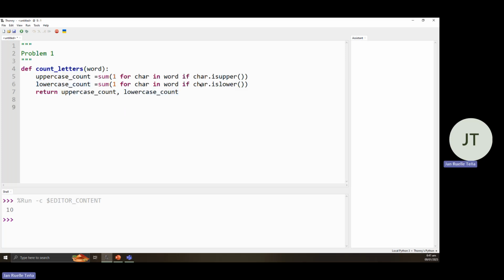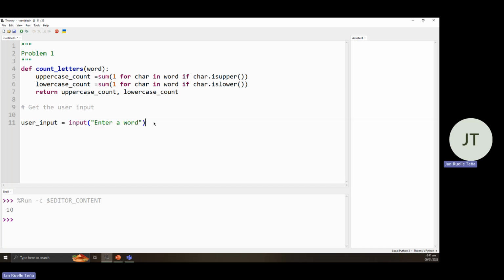Next, I'll be typing since we need the user input. So from here, we'll be expecting a user input. Okay. So user underscore input is equal to input, since we are expecting a string, enter a word. Okay. So from here, we are storing our string towards our user input here.